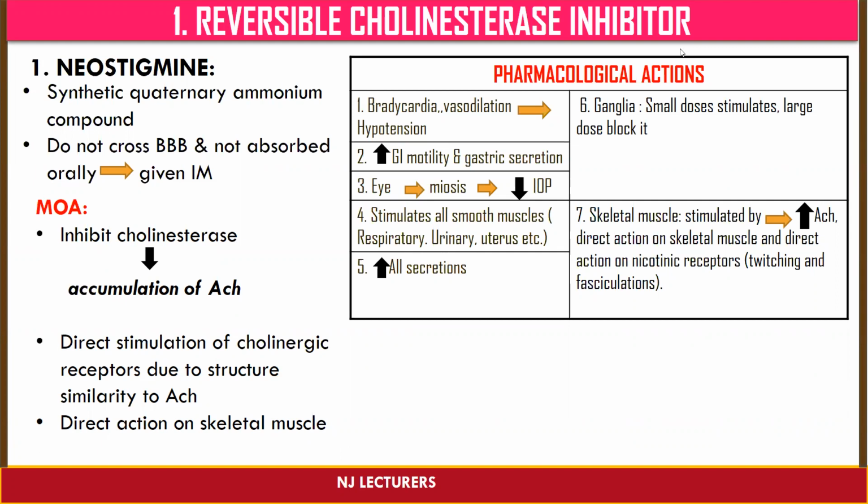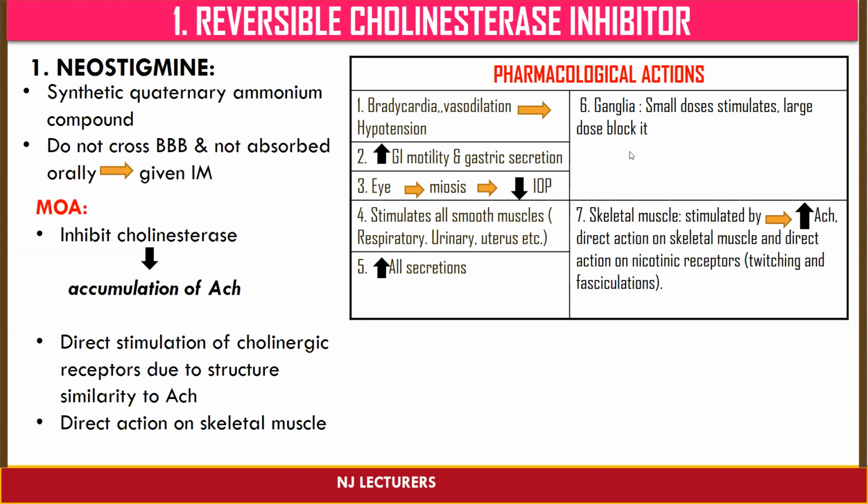So let's see the pharmacological actions. On the heart, it causes bradycardia, and vasodilation that will lead to hypotension. On the GIT, it increases GI motility and gastric secretion. On the eye, it causes miosis, that is constriction of the pupil, and also decreases the intraocular pressure. Next, it stimulates all the smooth muscles located in the respiratory system, urinary system, and uterus. And it also increases all the secretions. So these actions are related to the muscarinic action.